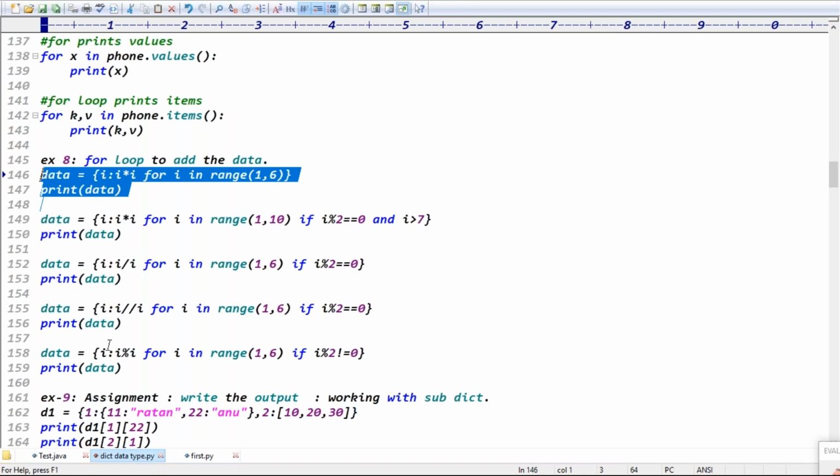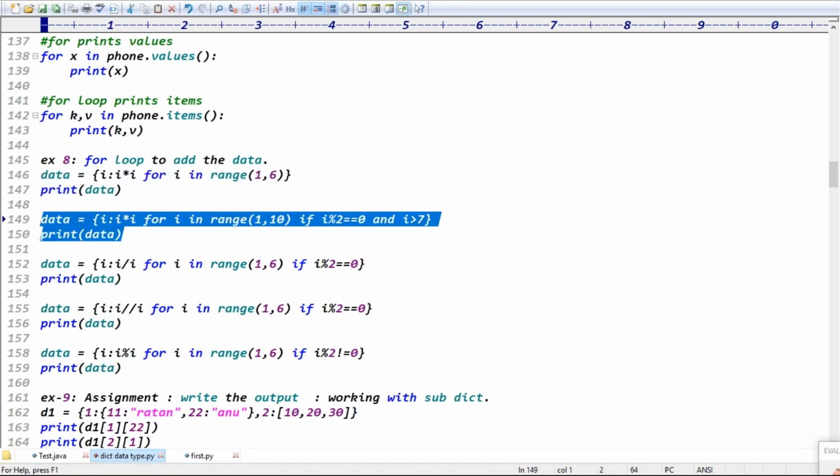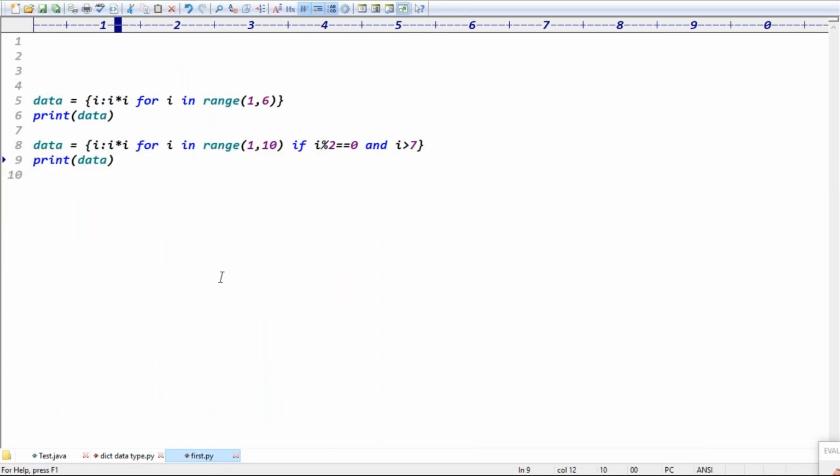Guys, second line, you can tell me the answer fast. For this one, what is the output? What data goes to the data variable? 8 64. Only one item. Yeah, because i is greater than 7.